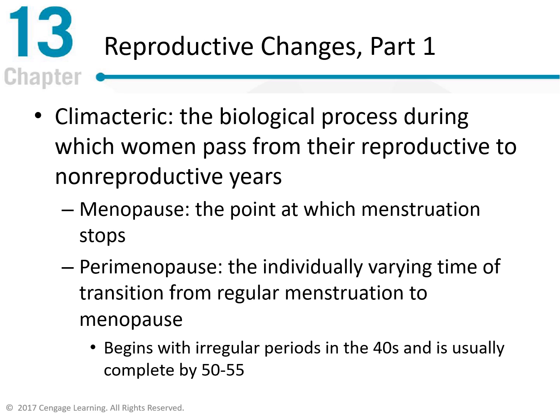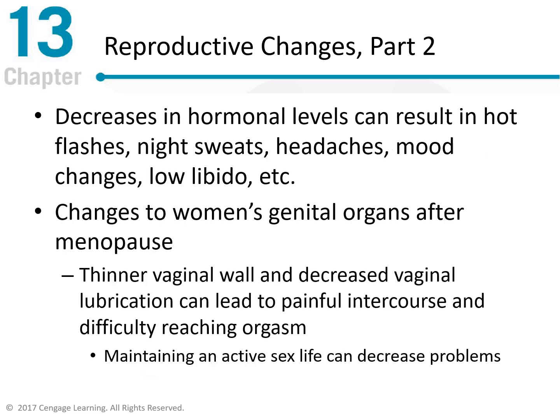Climacteric challenges: the biological process during which women pass from their reproductive to non-reproductive years. We talk about menopause, the point at which menstruation stops. Perimenopause is the individually varying time of transition from regular menstruation to menopause. A decrease in hormonal levels can result in hot flashes, night sweats, headaches, mood changes, and low libido. It also changes women's genital organs. A thinner vaginal wall and decreased vaginal lubrication can lead to painful intercourse or difficulty reaching orgasm.